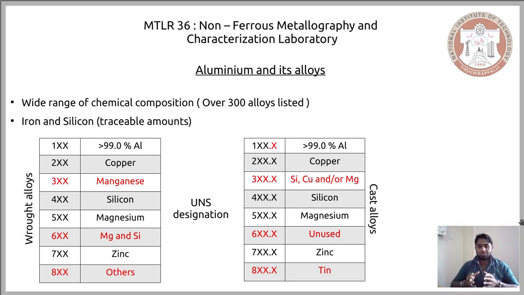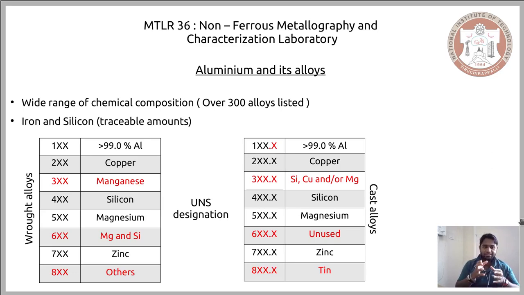Now, other cast aluminium alloys are categorized under the 9x series. When one talks about cast aluminium alloys with a designation that begins with 9, it means the alloying elements are either combinations of those that characterize the other series in cast alloys, or it could be something new.